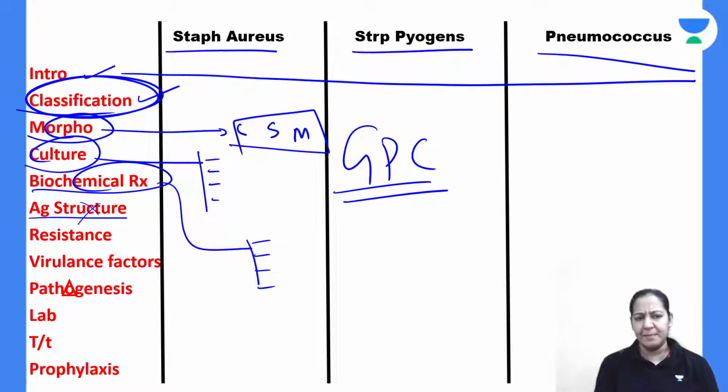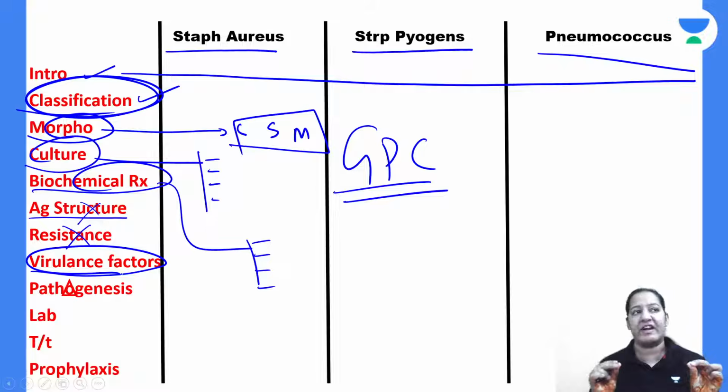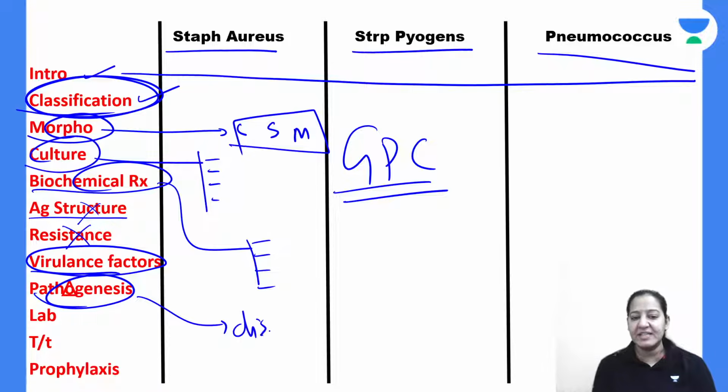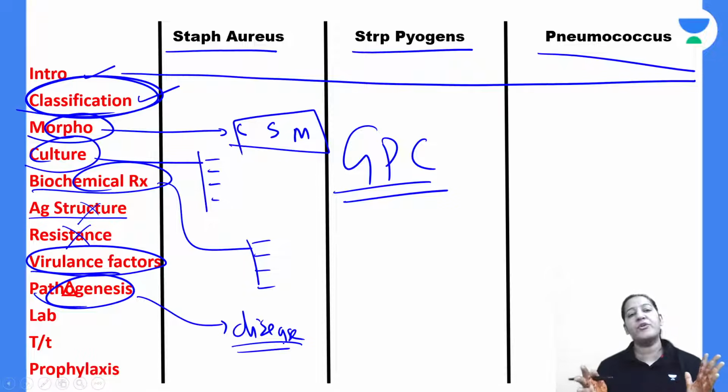Antigenic structure is not really important, though in some of them it is important. Resistance is not important. Virulence factors are a must. You must know the virulence factors of all the bacteria. In pathogenesis, you must enumerate the names of the diseases they are causing. Nowadays the pattern has changed. In many universities, bacteriology is system wise, not bacteria wise. For that, you must know the diseases for each bacteria. Still, I'm teaching you bacteriology bacteria wise only because it is easy to retain in a bacteria wise manner.